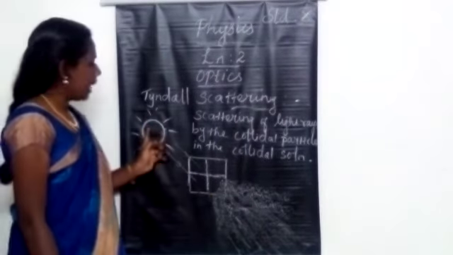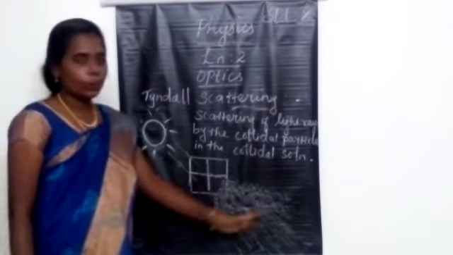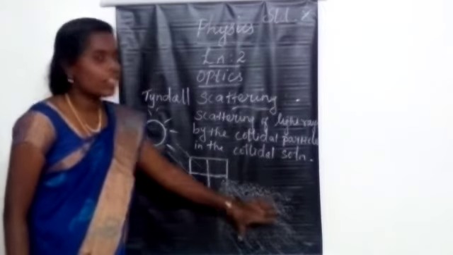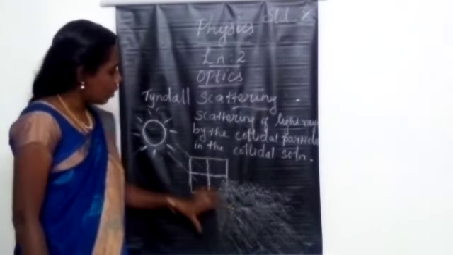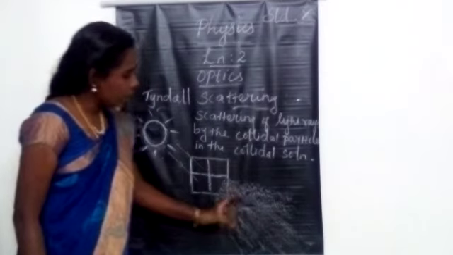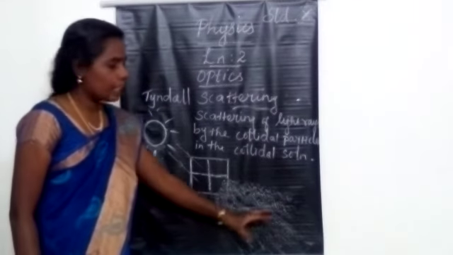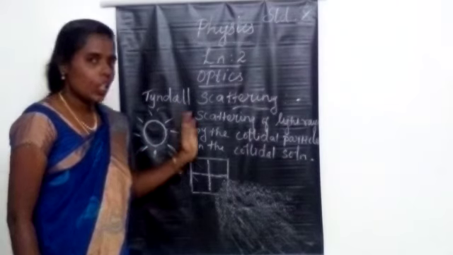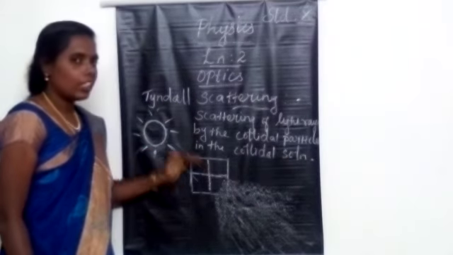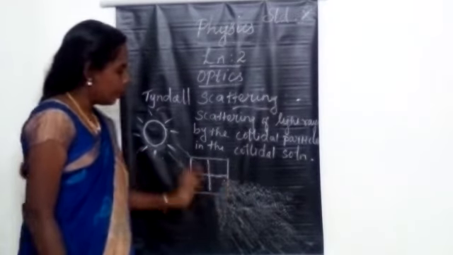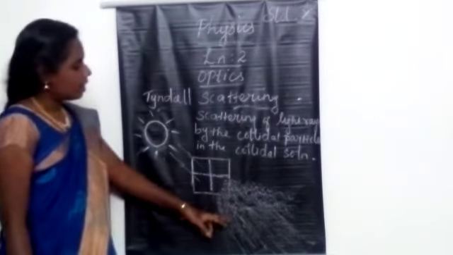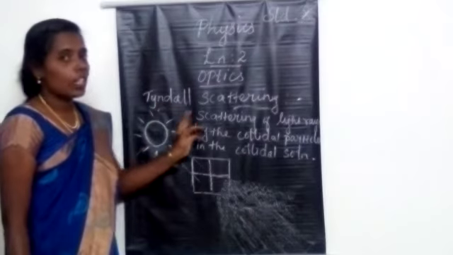When the sunlight enters into the dusty room through the window, we can see the path of light. The path of light is visible to us. How can we see the path of light? Because many dust particles are present here. So this effect is called the Tyndall effect or Tyndall scattering.